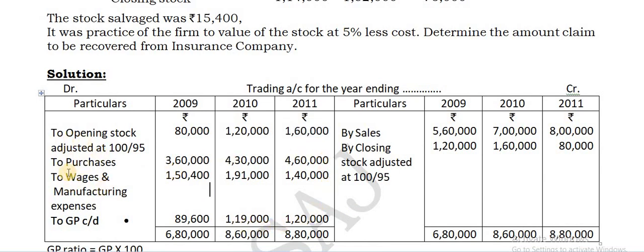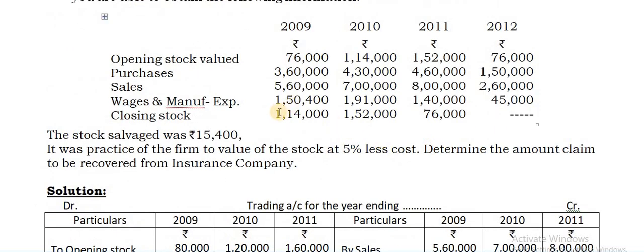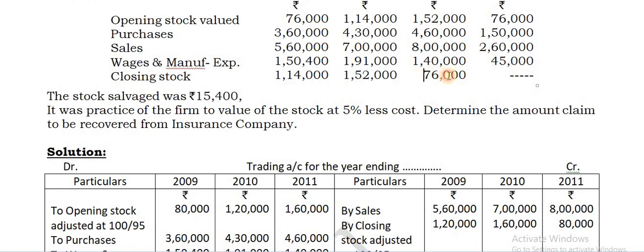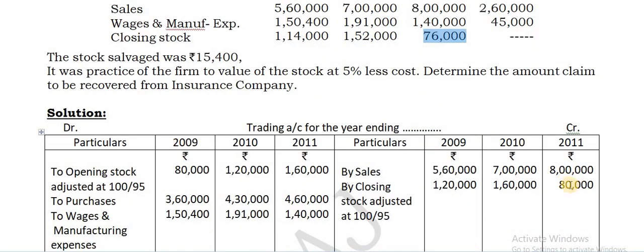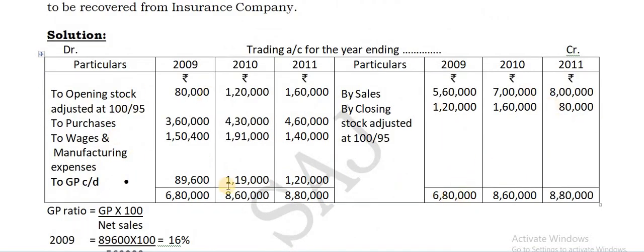Now purchases and wages we take on the debit side, and sales and closing stock on the credit side. You just have to adjust the closing stocks: 1,15 by 95 into 100, 1,52 by 95 into 100, and 76 by 95 into 100. That's how you are going to get these values. Then find the totals and the difference you are getting. This is the amount of GP.